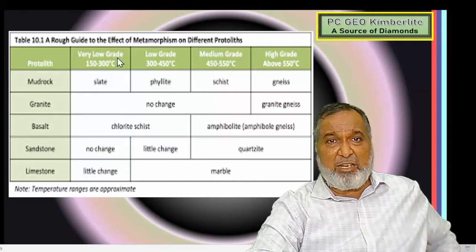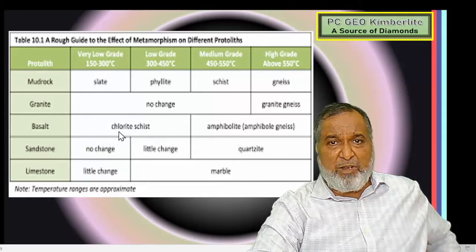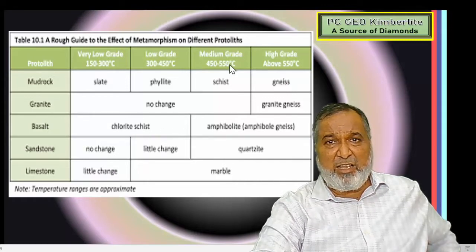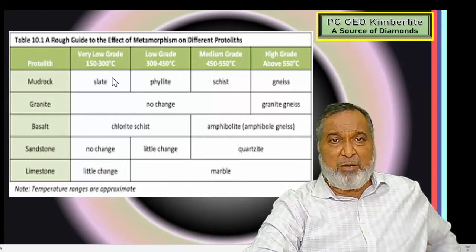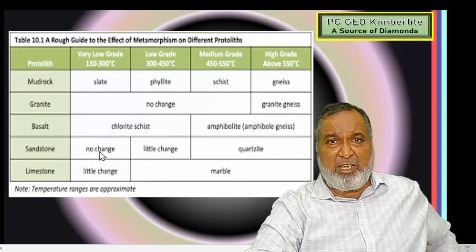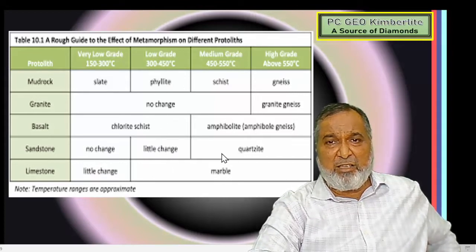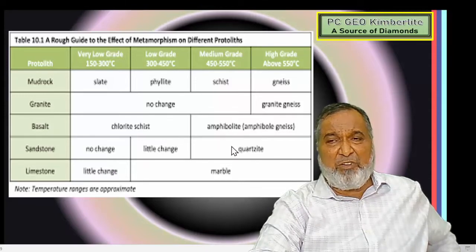Basalt at very low grade gives chlorite schist, and above 450 amphibolite gneiss forms. Sandstone shows no change up to 300 degrees, a little change above 300, and above 550 we get quartzites.